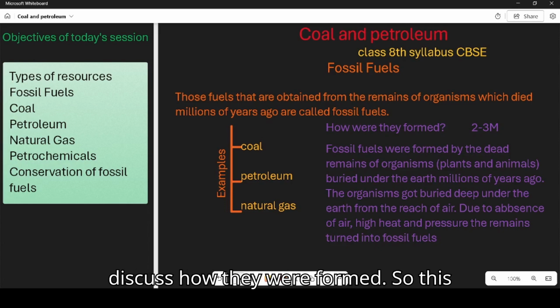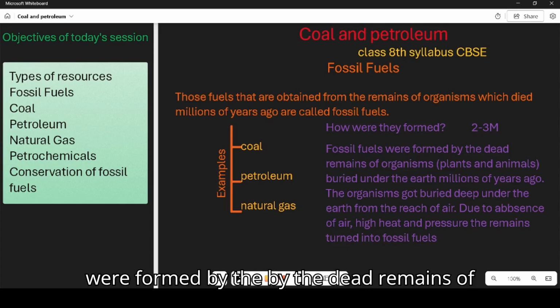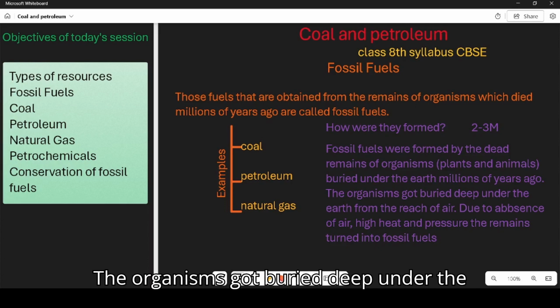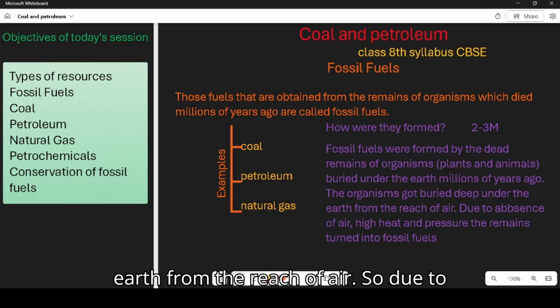So let's discuss how they were formed. This question can come up for 2 or 3 marks based on your school. Let's discuss the answer. Fossil fuels were formed by the dead remains of organisms, plants and animals buried under the earth millions of years ago. The organisms got buried deep under the earth away from the reach of air. Due to the absence of air and high heat and pressure, the remains turned into fossil fuels.